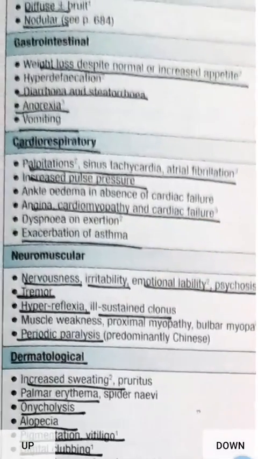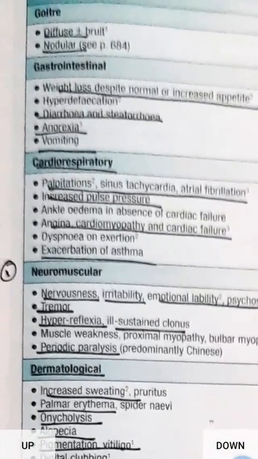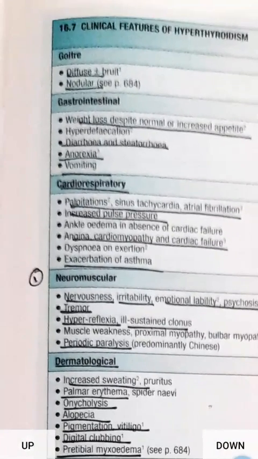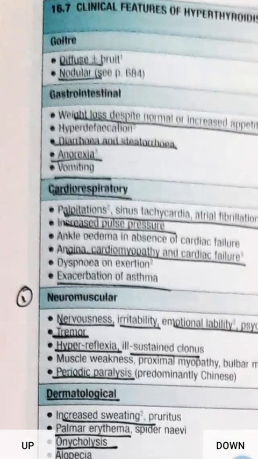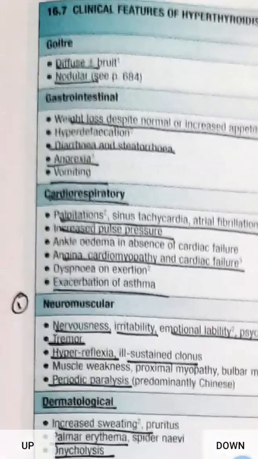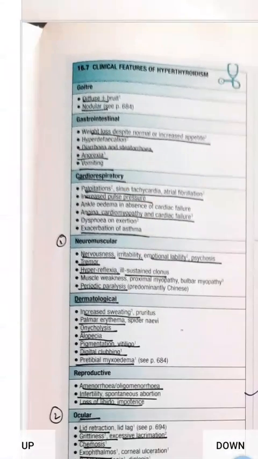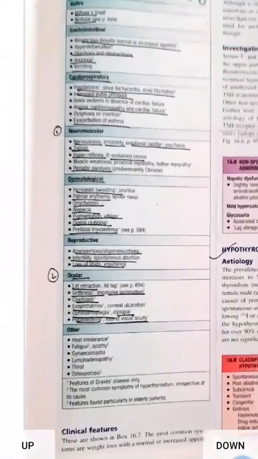Then hyperdefecation, diarrhea and steatorrhea. In hypo there will be constipation, here diarrhea and hyperdefecation. Anorexia: here there will be increased appetite, but anorexia is not a general feature of hyperthyroidism.